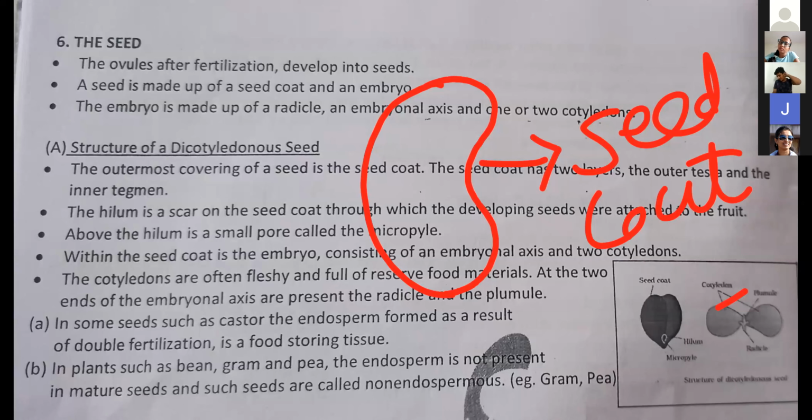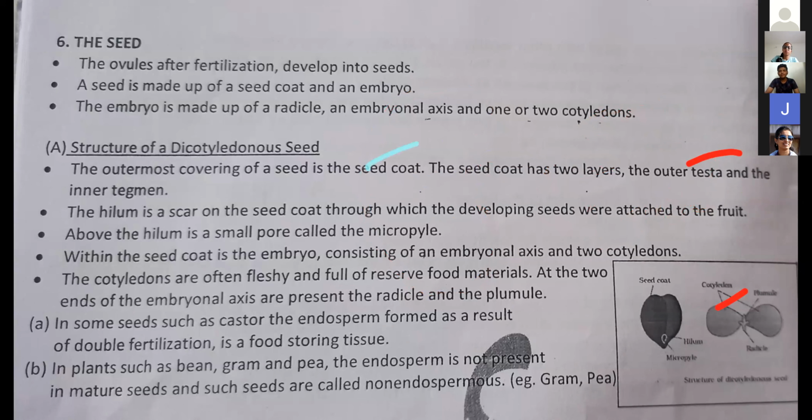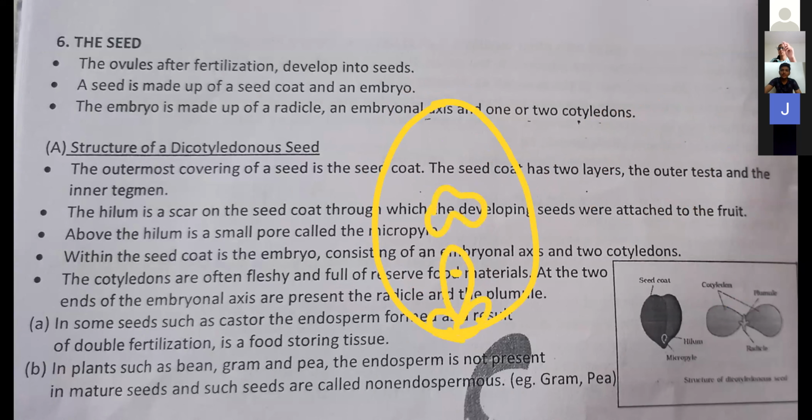The outermost layer of the seed that we call seed coat, and inside that seed, the embryo is present. This embryo develops into radical and plumule, right? Seed ke andar embryo, and if you remember the structure of ovule, पता है मेगास्पोरेंजियम ओव्यूल का स्ट्रक्चर किया था हमने एंजियोस्पर्म में. सो ओव्यूल के अंदर होता है एक सेल, फिर ये सिनर्जीड, सेकेंडरी सेल्स, एंटीपोडल सेल्स. सो ओव्यूल्स के अंदर ही क्या है? दिस इज द zygote.